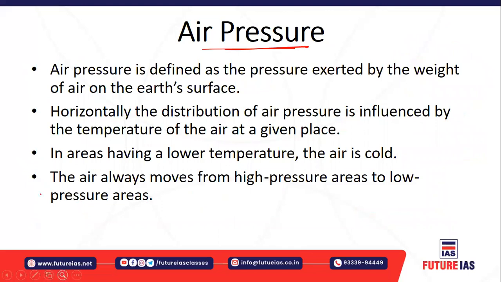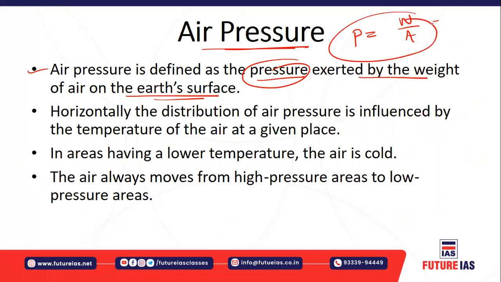So air pressure is defined as the pressure exerted by the weight of air on the earth's surface. Here you must understand that pressure is always defined by weight per unit area, so it is basically kg per meter square. So per unit earth surface, it is the weight of the air that is exerted.